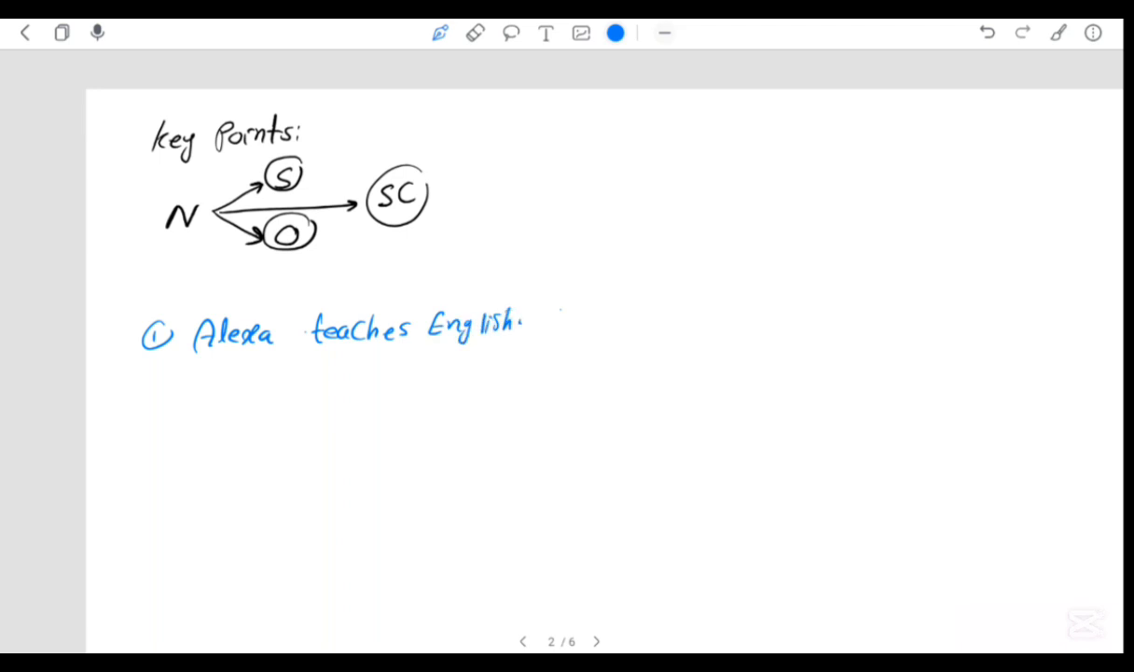So we have a noun here. This function is a subject. Teaches is a verb. This is an action verb. We talked about this in the previous lessons. And this is a noun here. Alexa is the name of a person. English is an idea. Be careful, this is an idea. And it is the object in here. So you see, a noun can be used as a subject, object, or subject complement.